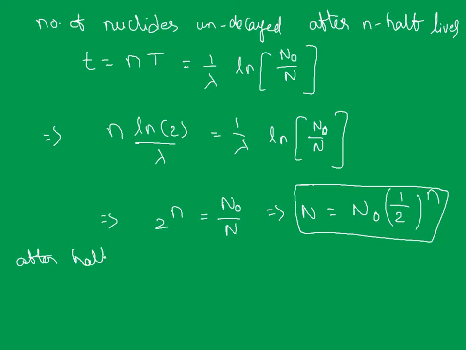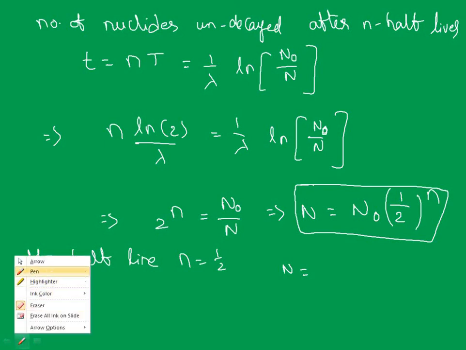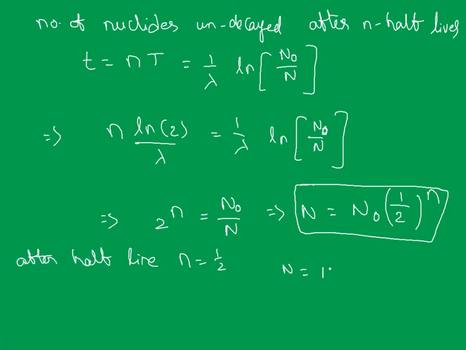After half-life, n refers to the number of half-lives, right? So n equal to 1 by 2 means half of a half-life, t by 2. What will N be then? It can be given as N equal to N naught times 1 by 2 whole to the power of 1 by 2. Is it or not? So N equal to N naught by root 2.